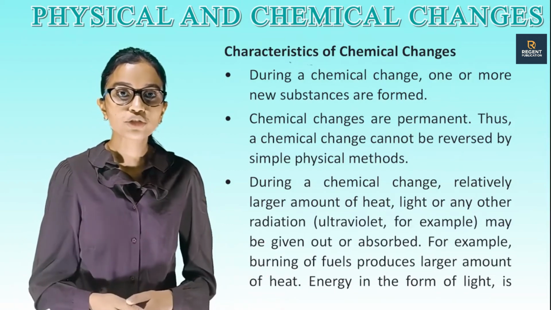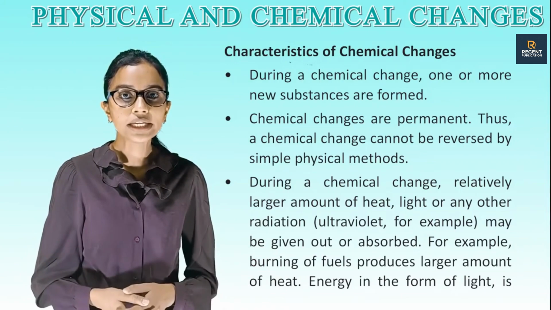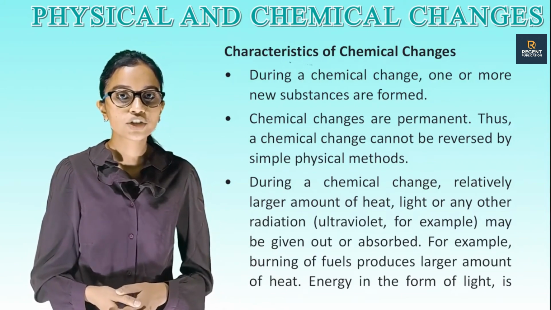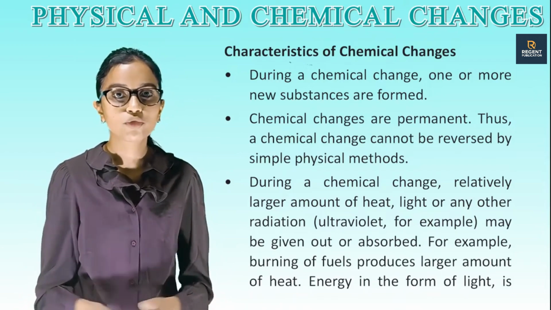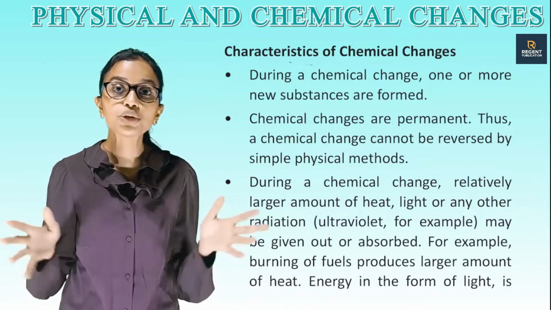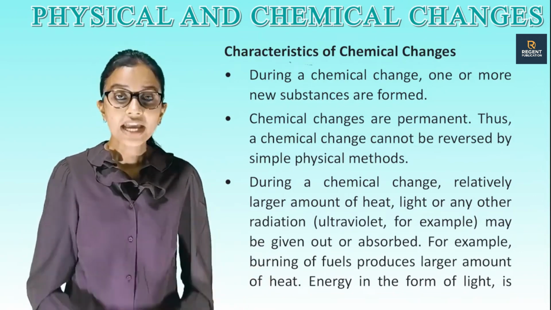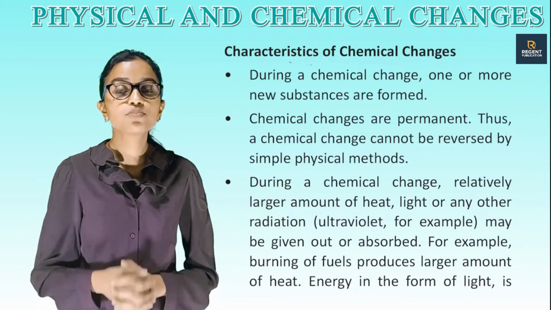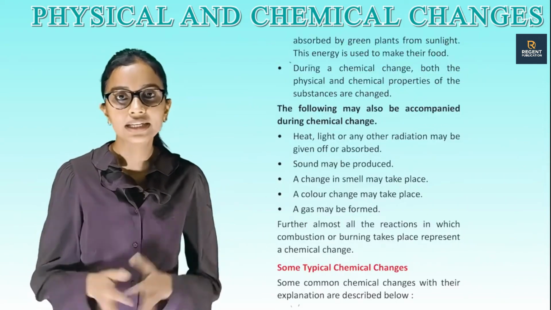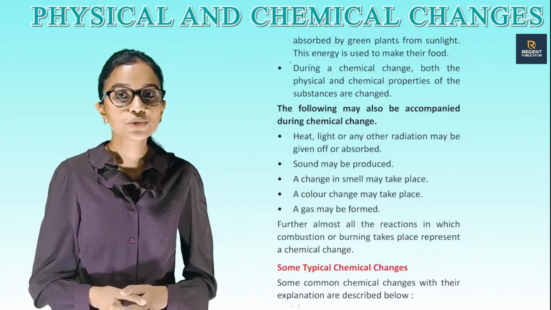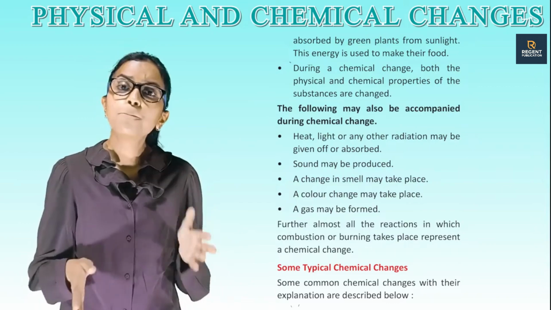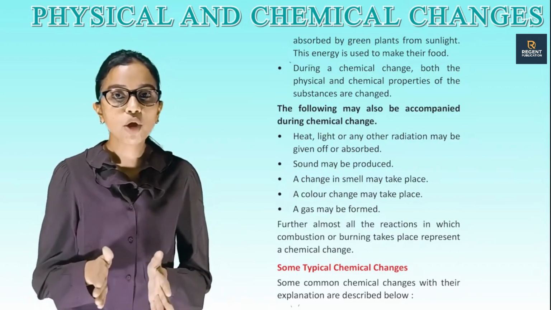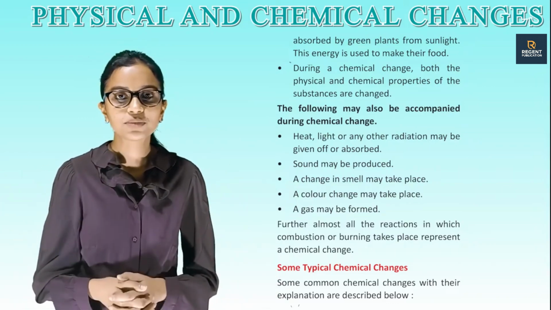During a chemical change, a relatively large amount of heat, light or any other radiation, ultraviolet for example, may be given out or absorbed. For example, burning of fuels produces a large amount of heat. Energy in the form of light is absorbed by green plants from sunlight. This energy is used to make their food. During a chemical change, both the physical and chemical properties of the substances are changed.